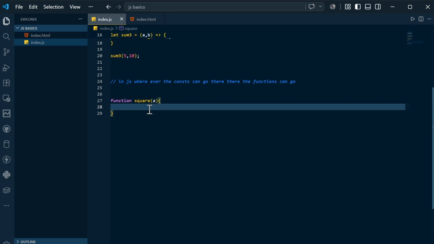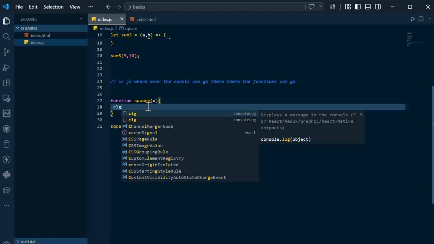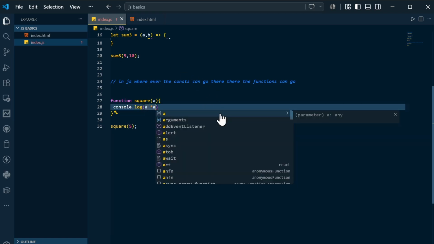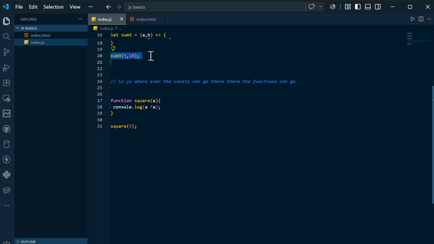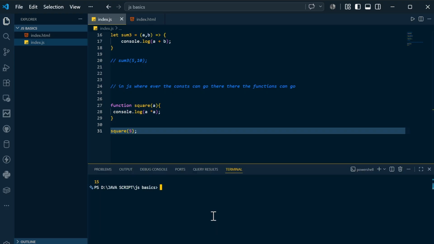Here I will come down and call this square method, and I will pass, let's say, 5. Inside this you can print a into a, which is 25. I comment out the other code with control slash so that we can focus on this. If I compile and run, clear the terminal, you can see 25, because you are doing the square.